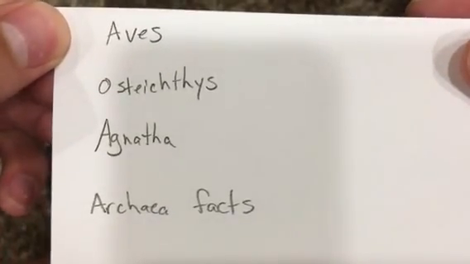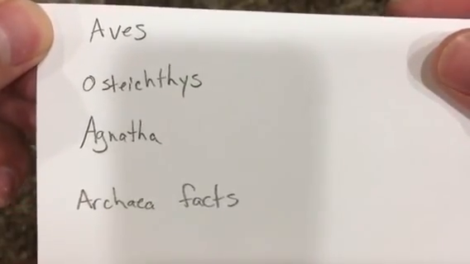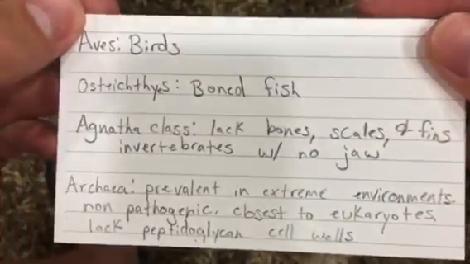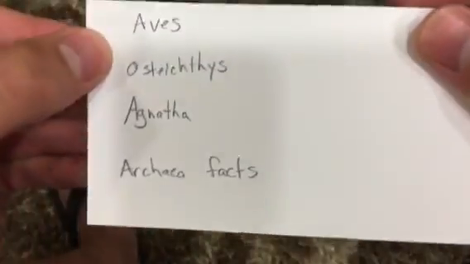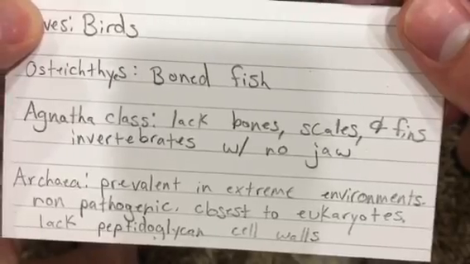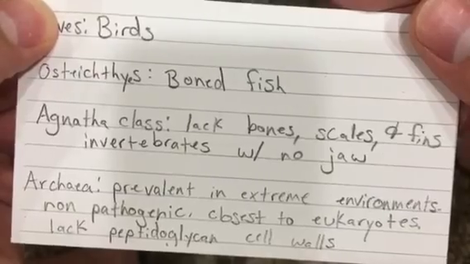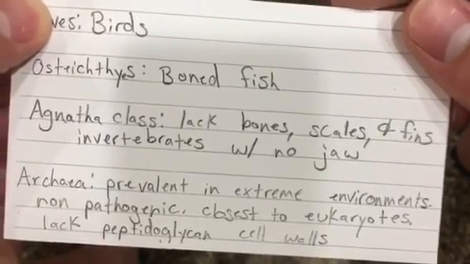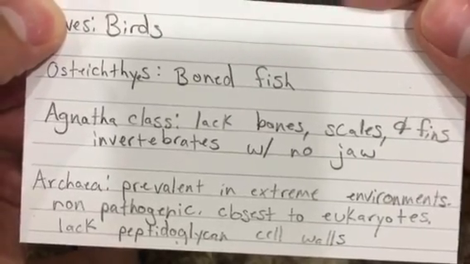Aves. Aves are birds. Osteichthyes. Those are bony fish. Agnatha. Agnatha lack bones, scales, and fins. They are invertebrates with no jaw.